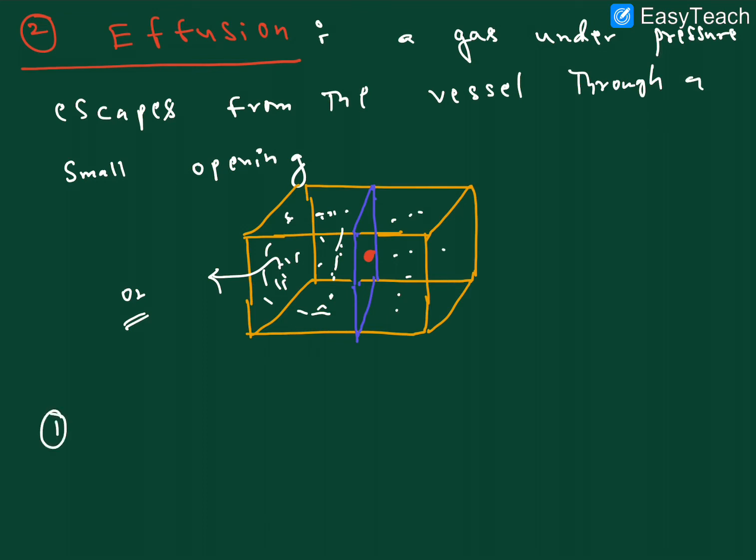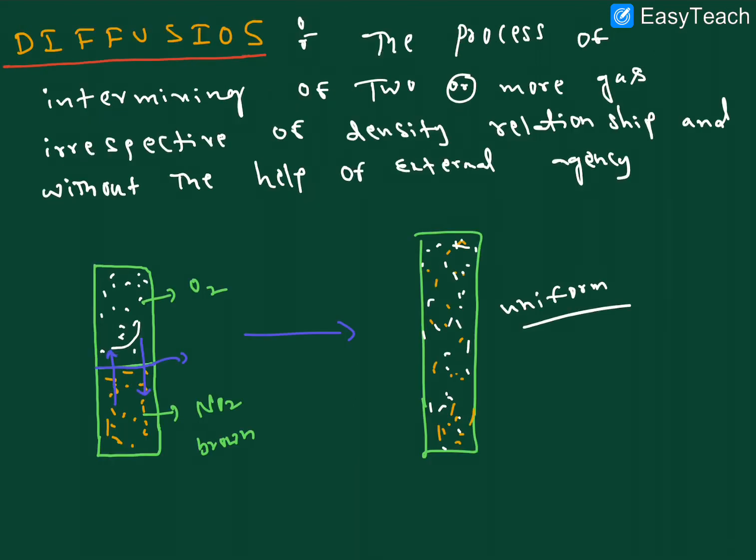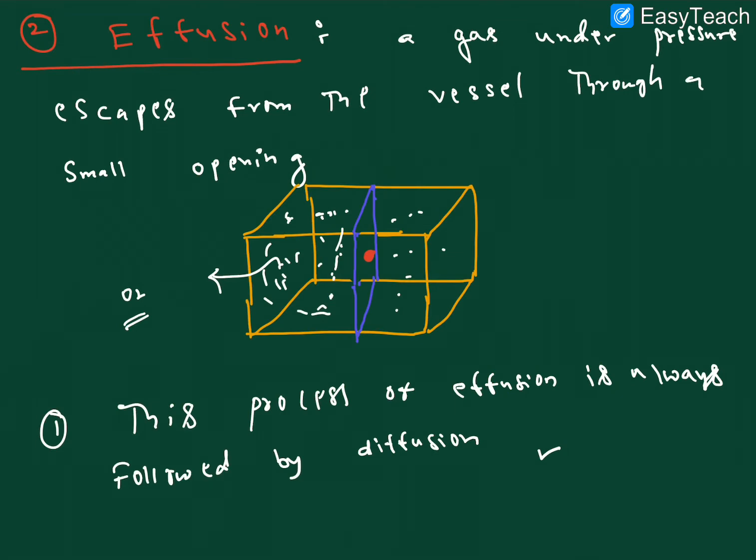One important point here: the process of effusion is always followed by diffusion, right? I hope it is very clear, the difference between effusion and diffusion. Here the divider is completely removed and you are intermixing. But here, under high pressure, the molecules from the high concentration move to the empty space of low concentration through a small opening, right?